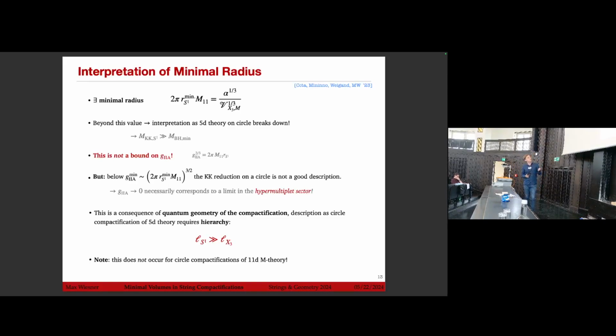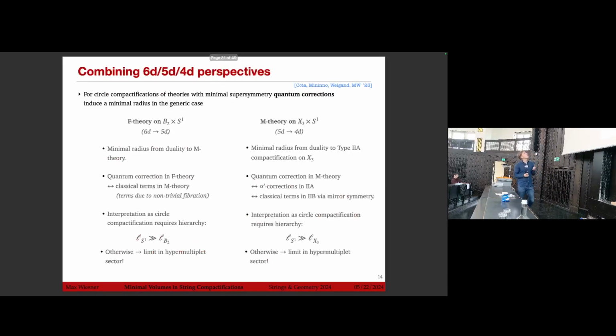But note that, of course, this does not occur in the circle compactification of just 11D M theory, because there we just do not have another length scale. So we can then compare the 6D and 4D perspectives, and we observe that in both cases we get a minimal radius: once from the duality to M theory, which actually captures quantum corrections to F theory in classical terms due to non-trivial fibration, and once through the duality to type IIA, because the quantum corrections are, of course, via mirror symmetry captured by the classical terms in the mirror.